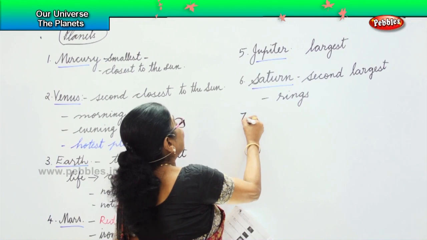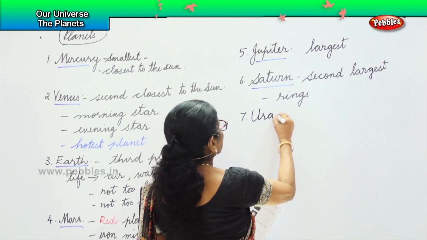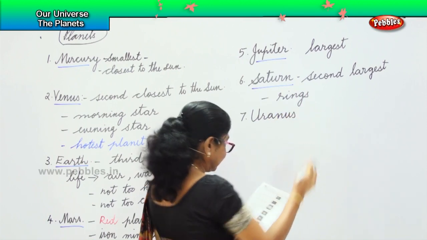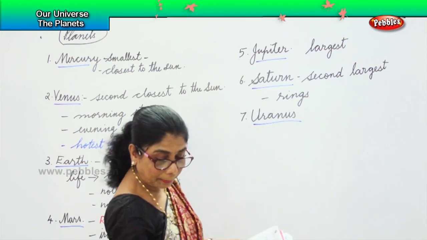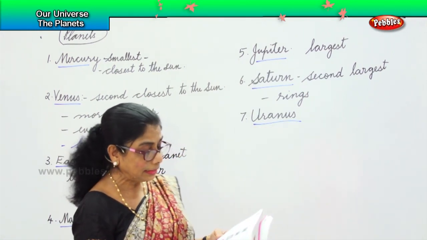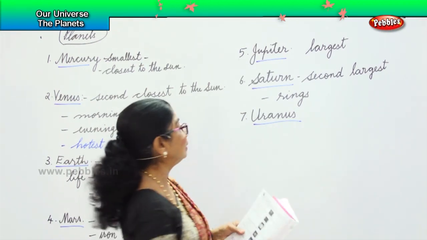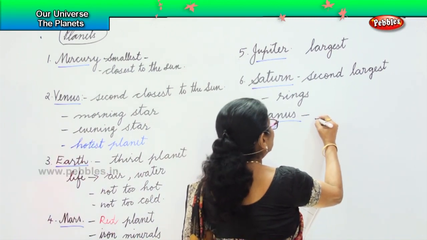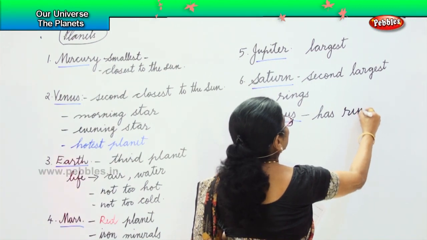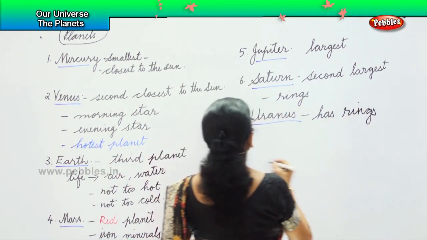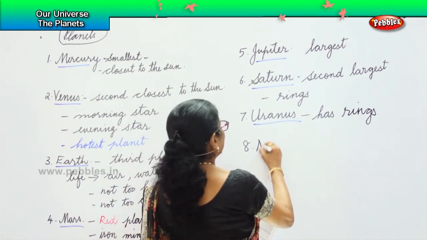The seventh one, Uranus. What about the seventh planet Uranus? It's the seventh planet from the Sun. It also contains ring-like structures. Again, Uranus also has rings around it.